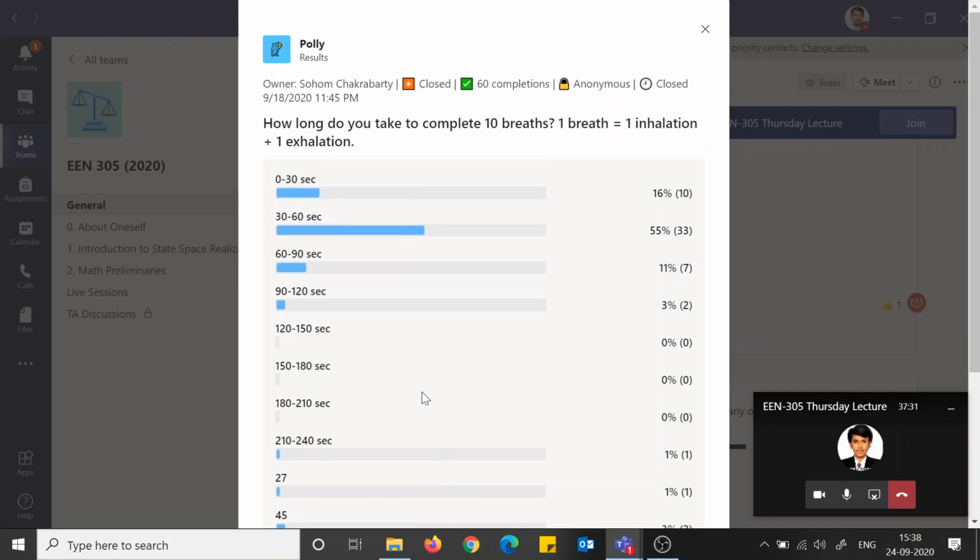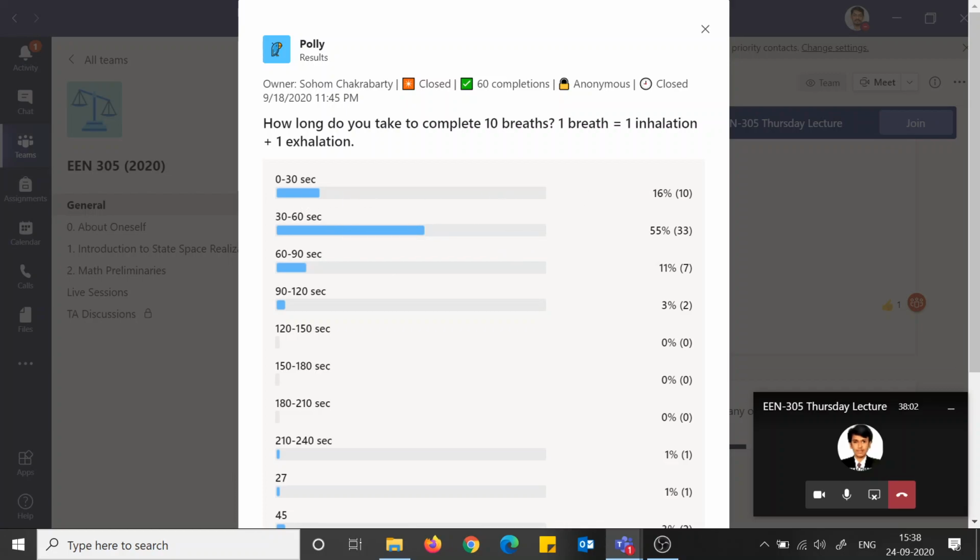Anyway, as we see here, it is expected that you would be having 10 breathings in 1 minute, because the average rate of human breathing is 12 counts per minute. Near about 12. In 1 minute you would be able to take your 10 breathing cycles. That is fine, most of you are in that place.